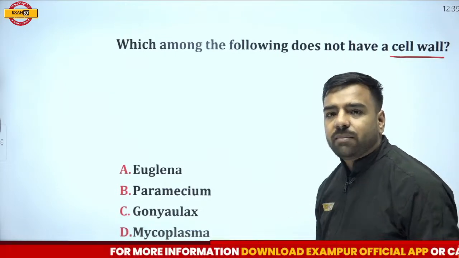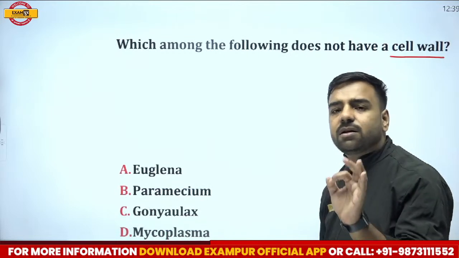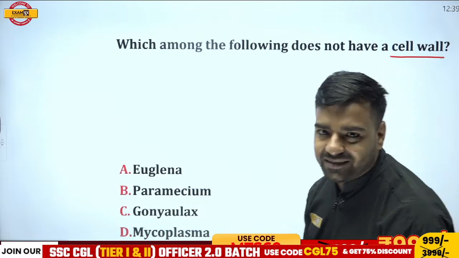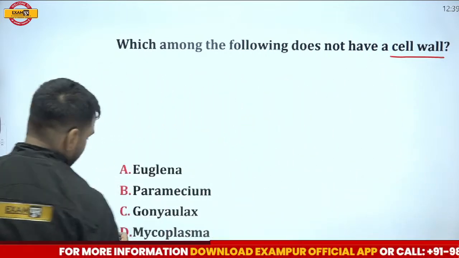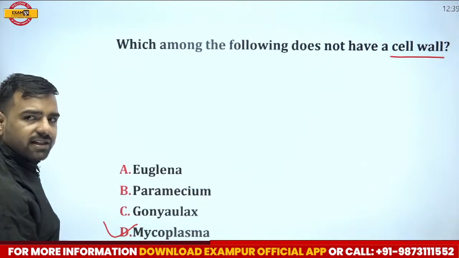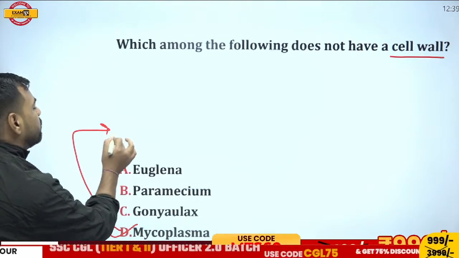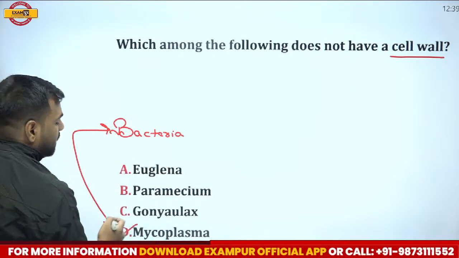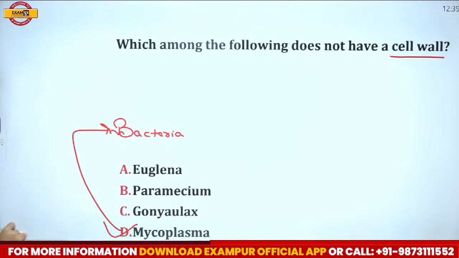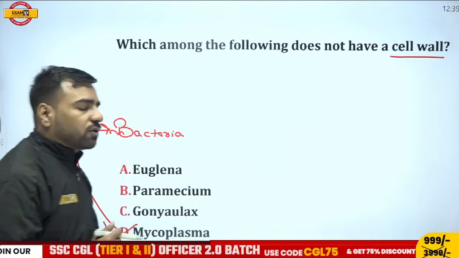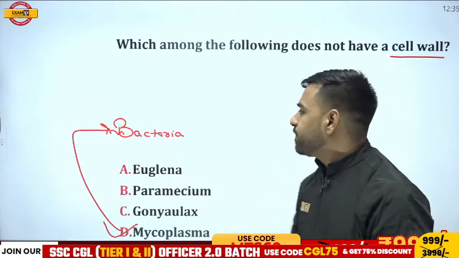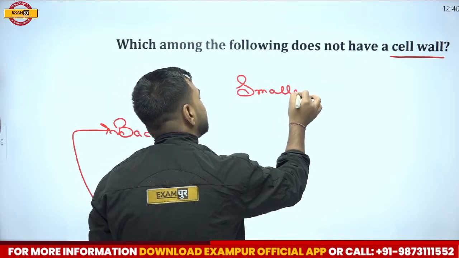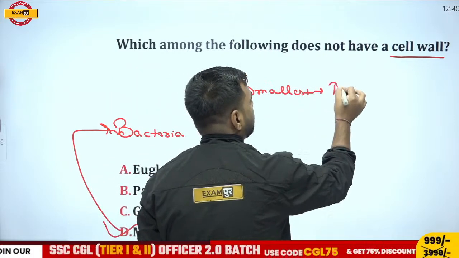So here, please remember, the correct answer is going to be the smallest cell. Now I've given the hint. Question can be asked in both ways. This option number D, that is Mycoplasma, is the correct answer. And this Mycoplasma is actually bacteria, and it is the smallest living cell. So questions are asked in several ways. You must remember, if someone is asking about the smallest cell, the smallest cell is going to be your Mycoplasma.